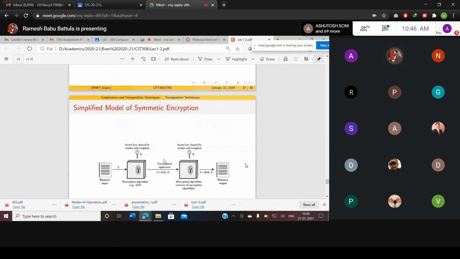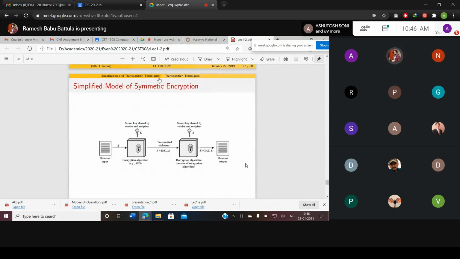The simplified model for symmetric encryption is: we have a plaintext, and we provide it as input to an encryption algorithm like AES or DES. We will study those. A secret key also needs to be provided as input. It produces the ciphertext.